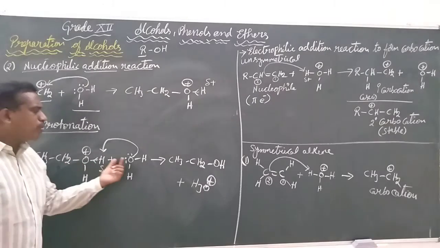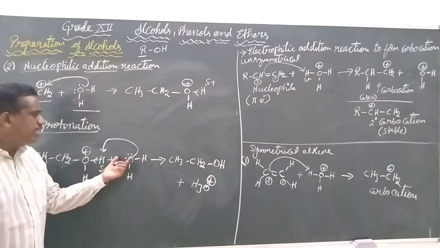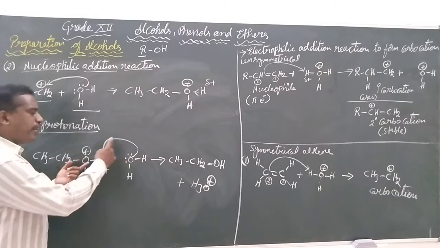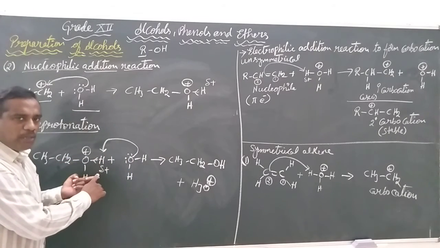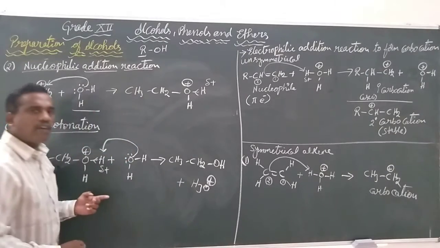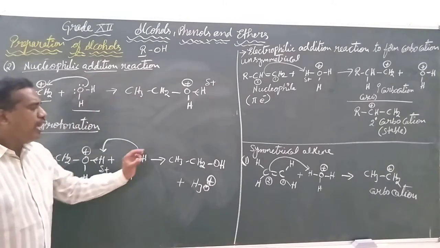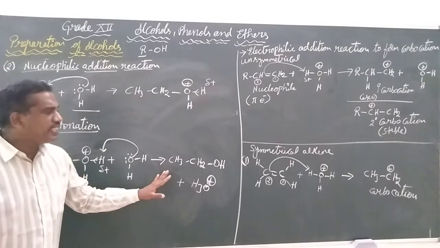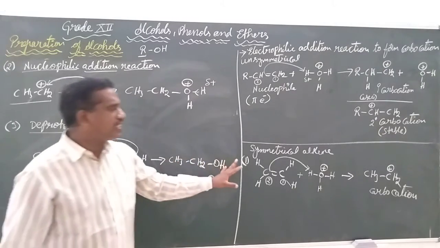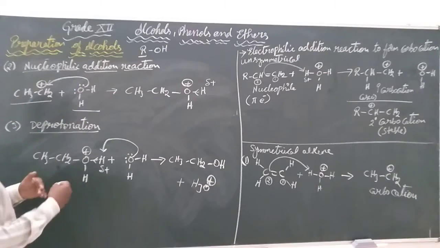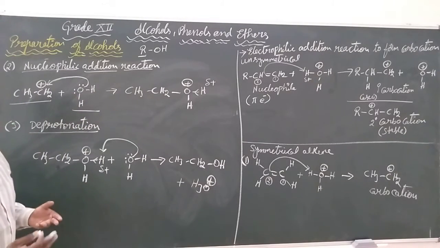When we add one more molecule of water, this water's oxygen is going to donate one lone pair towards this partially positive hydrogen, and that is going to be removed in the form of hydronium ion, leaving our alcohol. This is the point when we have discussed the symmetrical alkene, meaning how ethene is converted to ethanol.